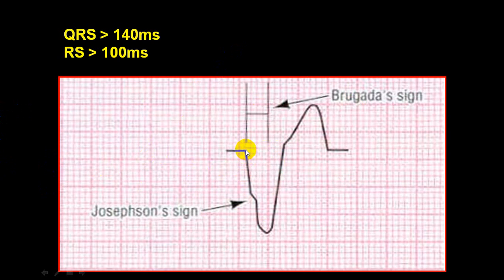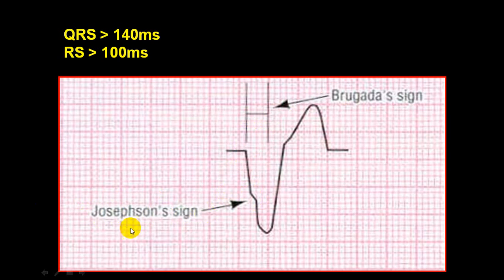Whenever you get a Q wave, or what we call a QS wave, this is almost like a QS. So in this descending limb, if you get this type of a notch, that is called Josephson sign. So Brugada sign is a duration, and if you get this slight notch, that is called Josephson sign.